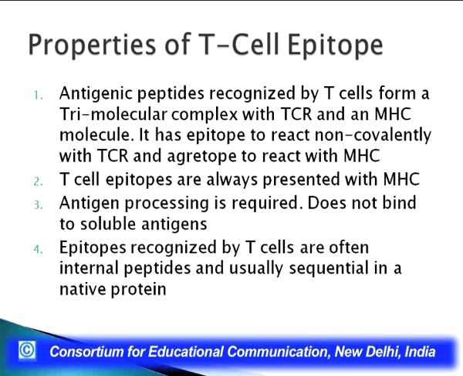So, antigen processing is required. It does not bind to soluble antigen. These are two properties basically. The antigen which has come inside an APC or a self-altered cell has to be processed. The entire antigen cannot be shown to the T cell. It has to undergo processing. That means the breakdown of this antigen has to take place. Only then will it be presented to the T cell.